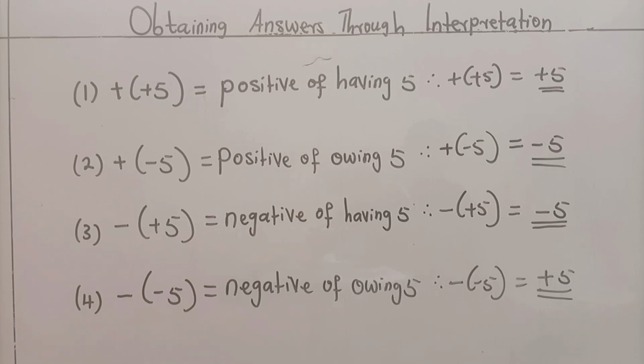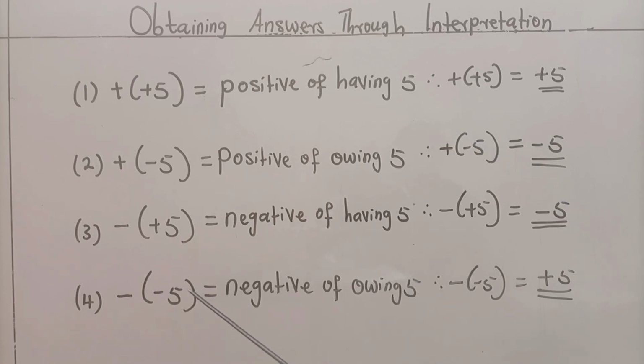That means change direction. Now, negative of having 5 means change from having 5 to its opposite. Therefore, negative of having 5 is owing 5. Since you are having 5, and this one says change, the answer will be the change. Opposite of having 5 becomes owing 5. Owing 5 here again means minus 5.